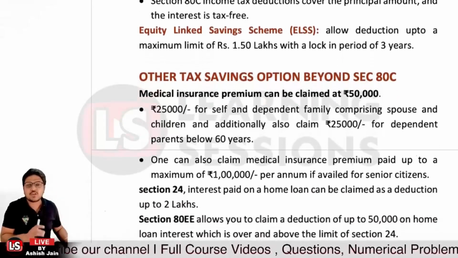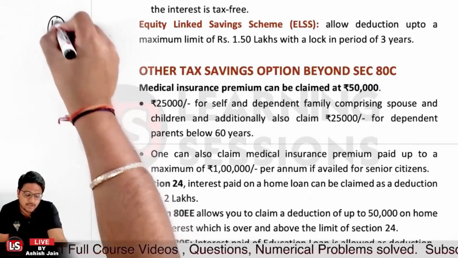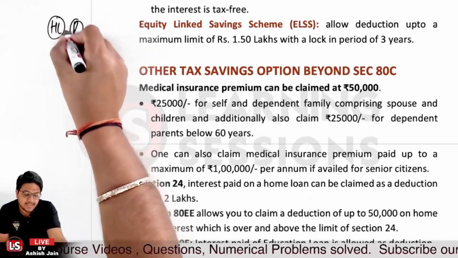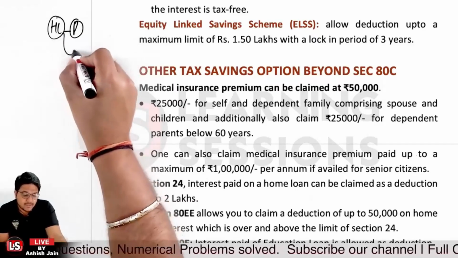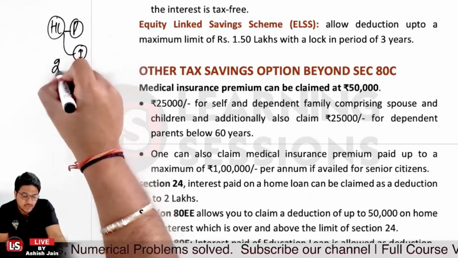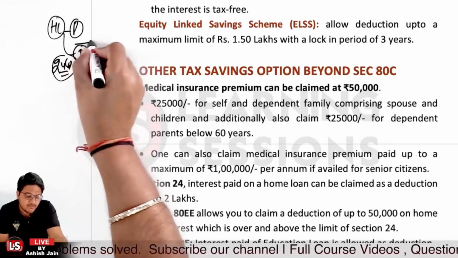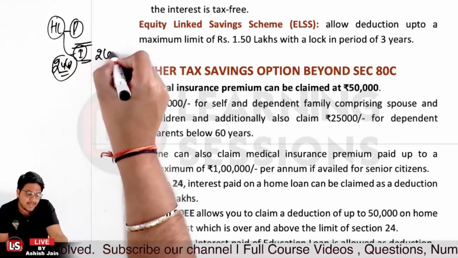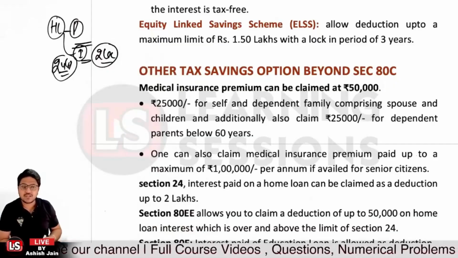And if we talk about Section 24, if you're having a housing loan, let's say you're paying the principal amount, and also you're paying the interest. Now as per Section 24b, the interest amount you're paying in one particular year, up to rupees 2 lakh, can be allowed as deduction in that scenario, right?